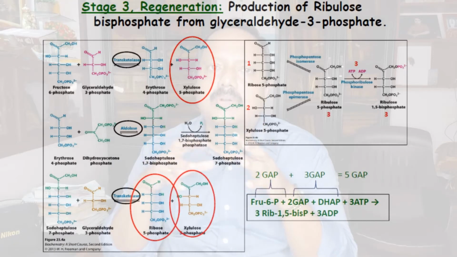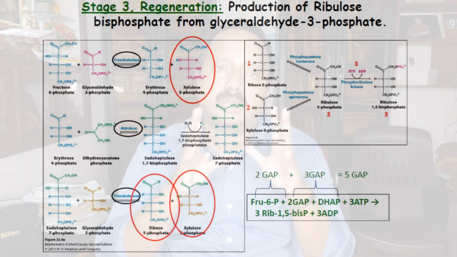But with the help of the enzyme transketolase, this 6-carbon compound fructose 6-phosphate and 3-carbon compound phosphoglyceraldehyde combine together and split into a 5-carbon compound and a 4-carbon compound. The 5-carbon compound is xylulose 5-phosphate and the 4-carbon compound is erythrose 4-phosphate. This reaction is catalyzed by the enzyme transketolase.